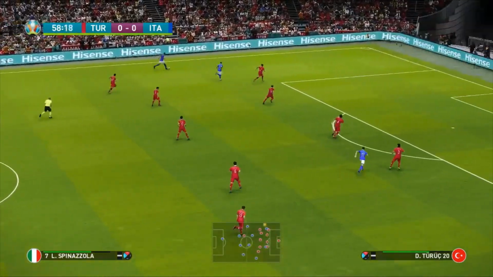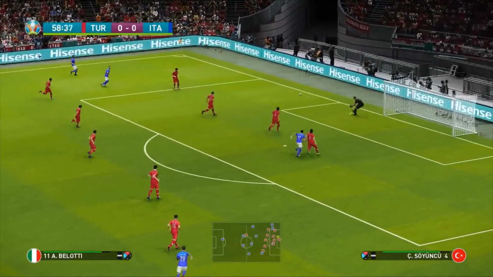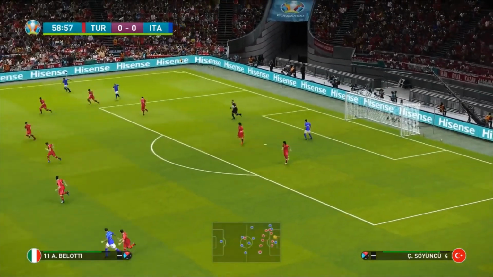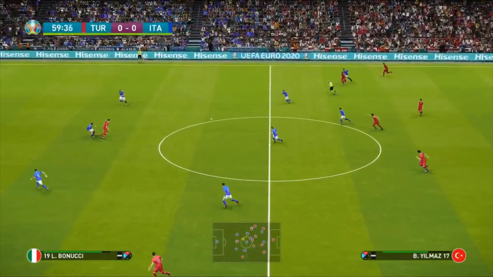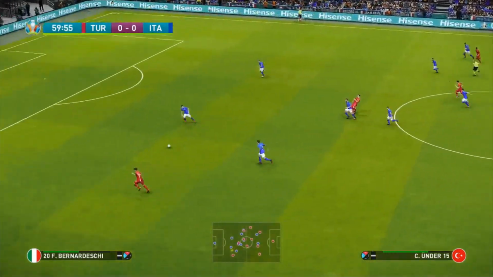Of course, we were lingering down the mid-table for quite a period of time, and not the greatest ball whipped in there. It's been a very, very tight and slow first half, but here we go.